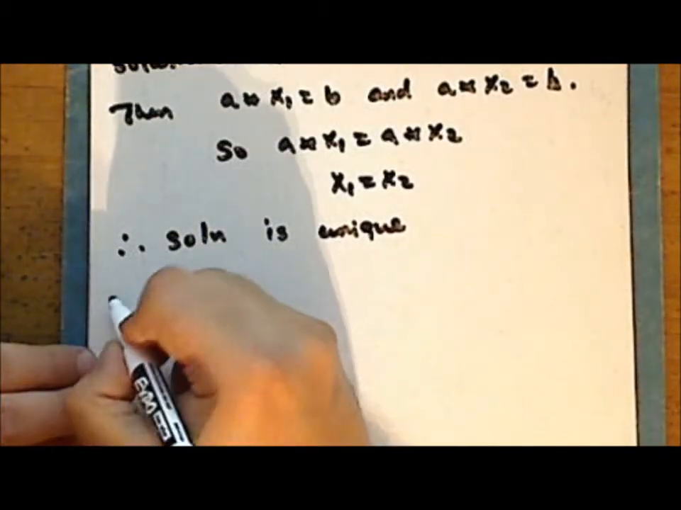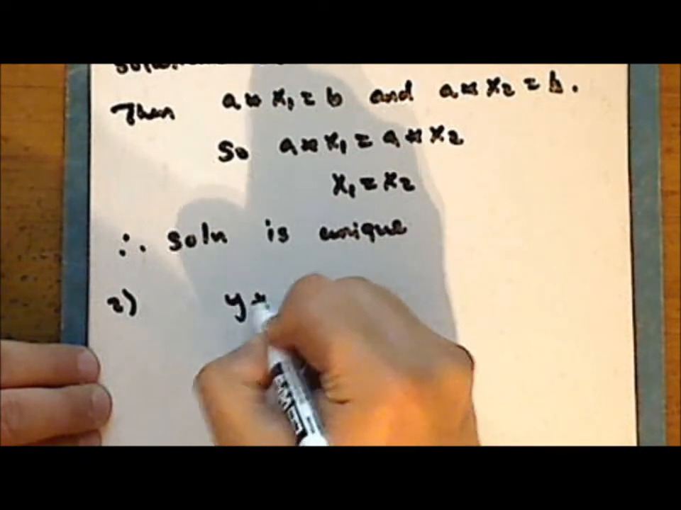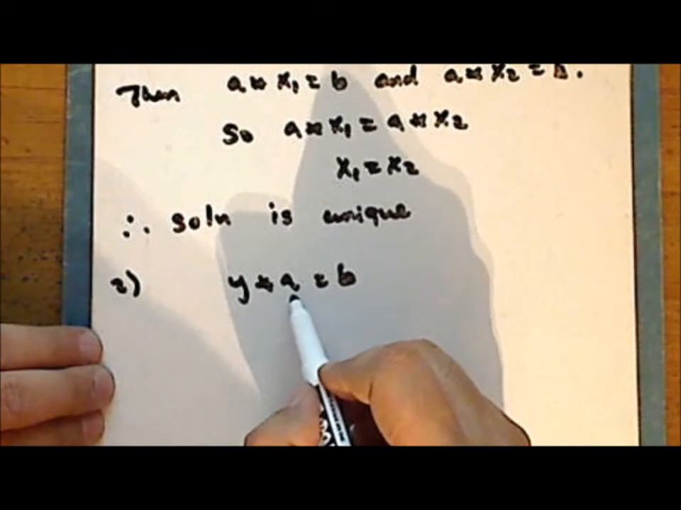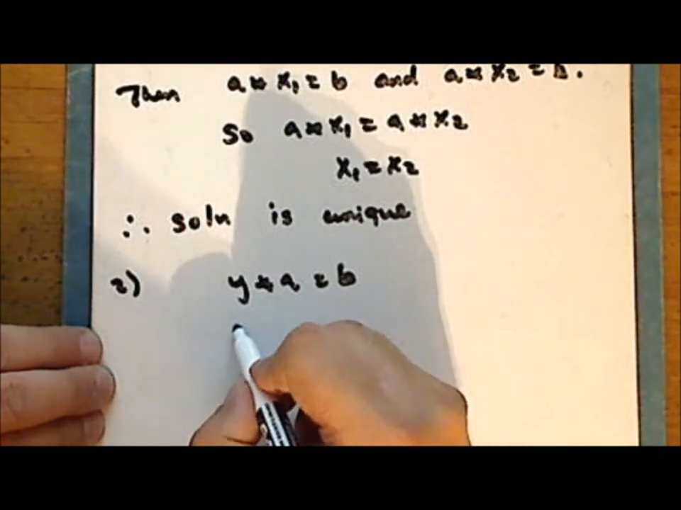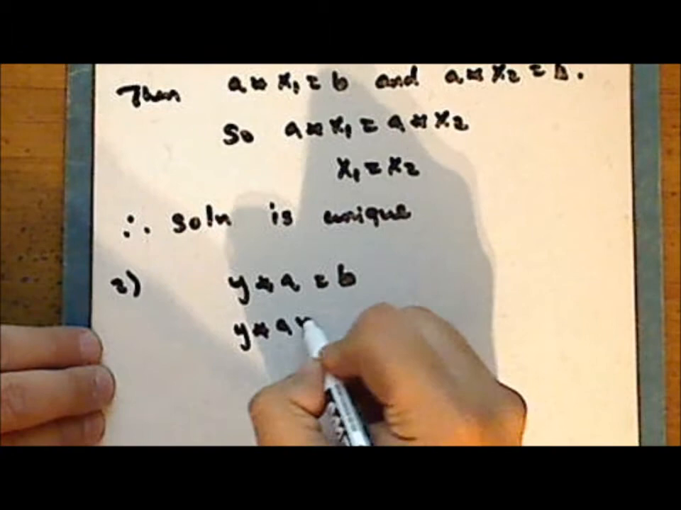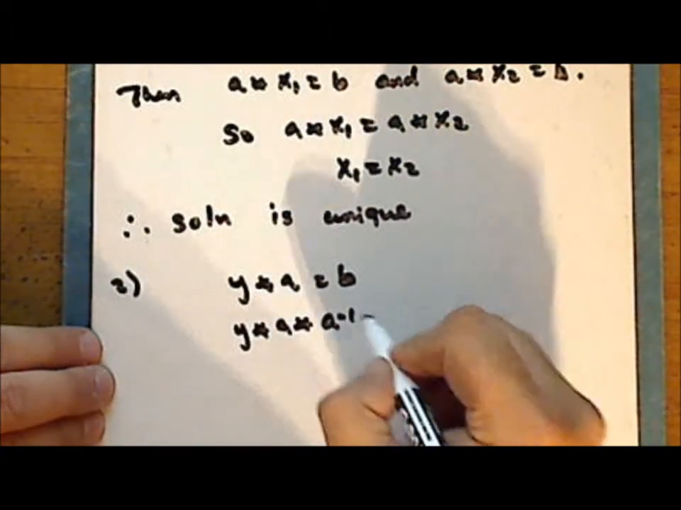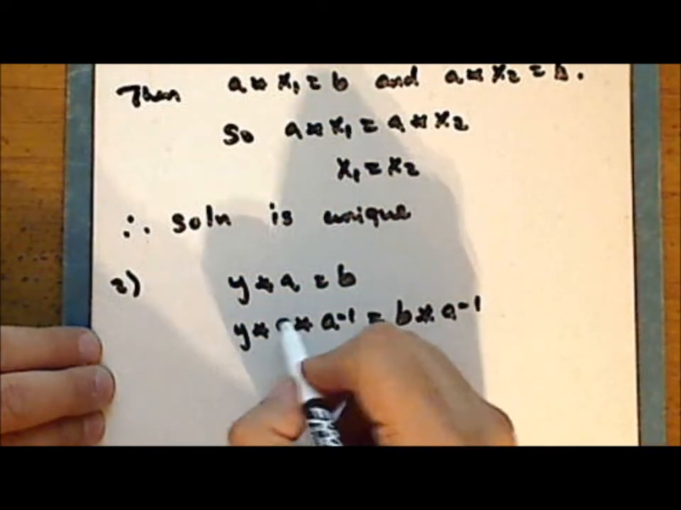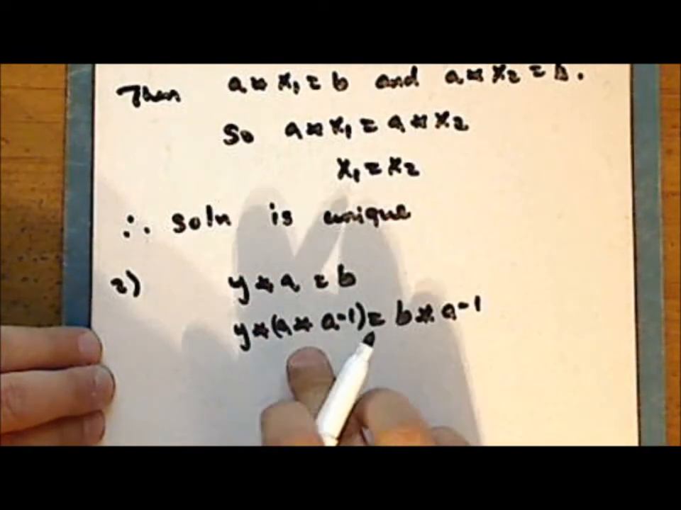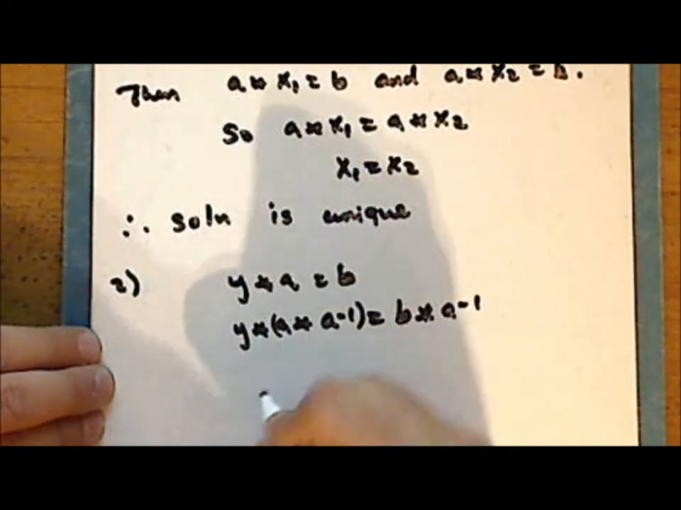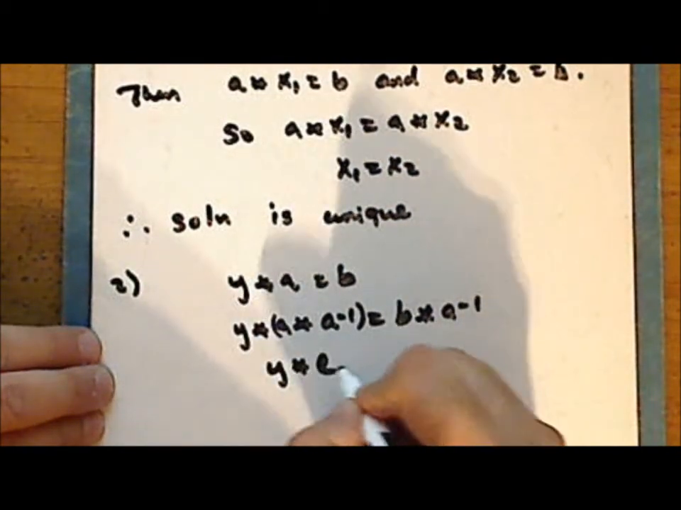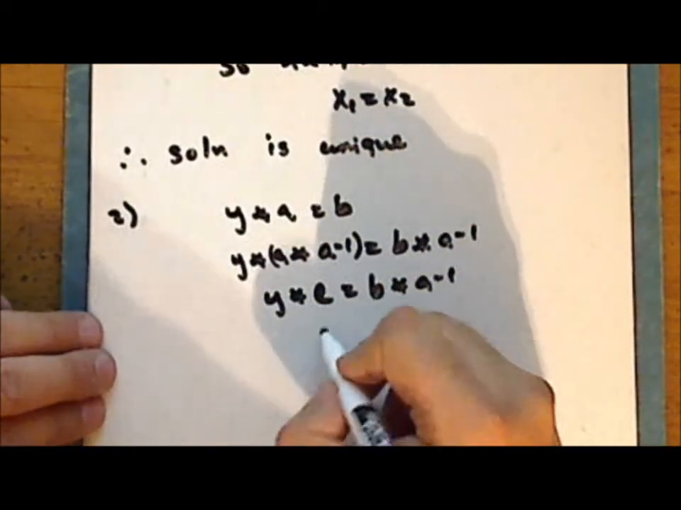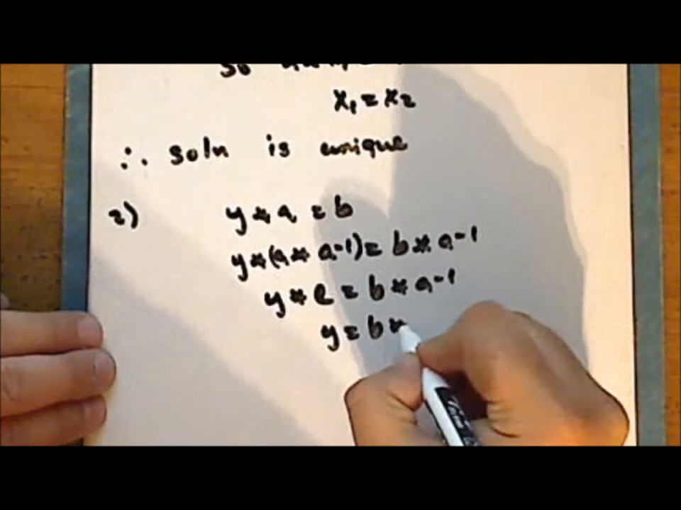So second statement, Y star A is equal to B. Again, the element A is in the group, and so there exists an inverse for that element. And so we can perform the operation star on the right with that element. As we are in a group, the operation is associative, and so we can group the terms any way we like. And so we have Y star identity is B star A inverse, or more simply, Y is B star A inverse.